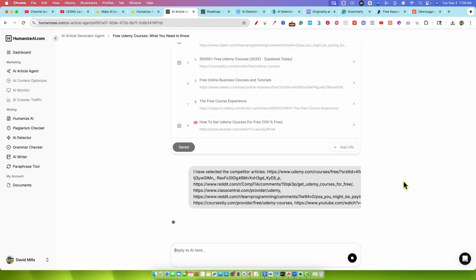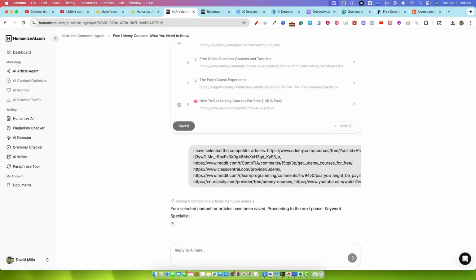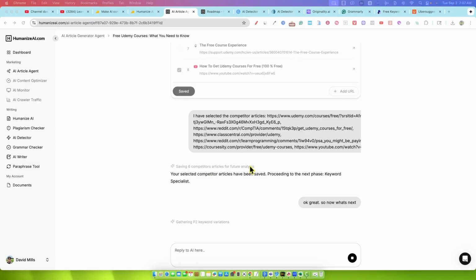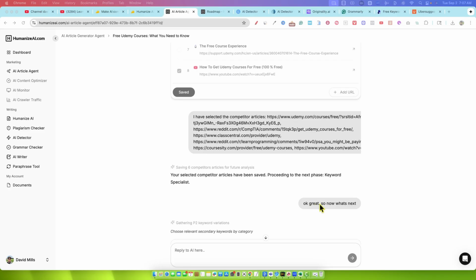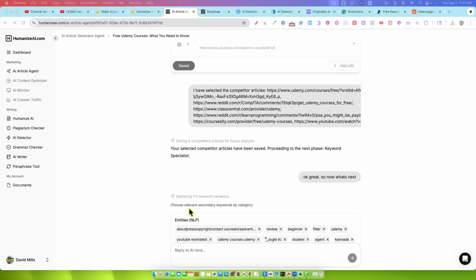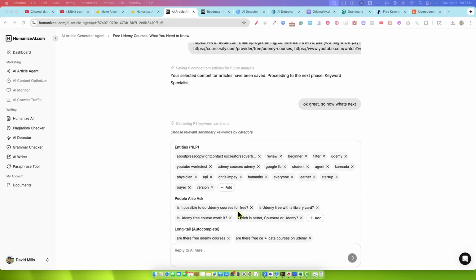We selected all those competitor URLs. The system is going to go now to the next step. All right, so your selected competitor articles are now saved. Proceeding to the next phase, keyword specialist. So nothing was really happening right here. I went ahead and prompted it. It was just kind of sitting there. So I said, okay, great. So now what's next? So now it's saying gathering P1, P2 keyword variations, choose relevant secondary keywords by category.